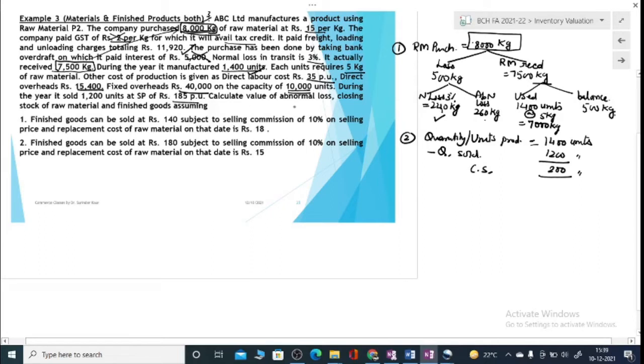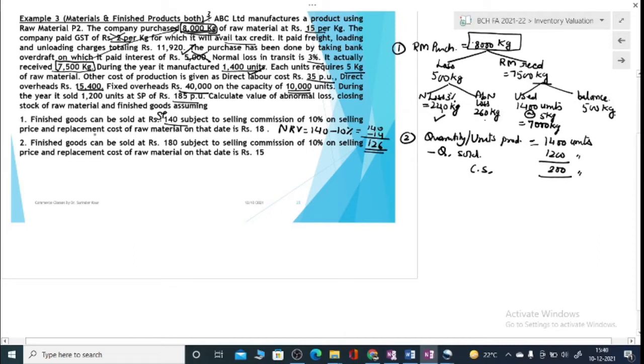Now calculate abnormal loss, and closing stock of raw material and finished goods, assuming finished goods can be sold at 140. This is the selling price at the end of the year, subject to a commission of 10%. It means net realizable value will be 140 minus its 10%. 10% of this is 14 rupees. If I subtract 14 rupees, my net realizable value is 126.